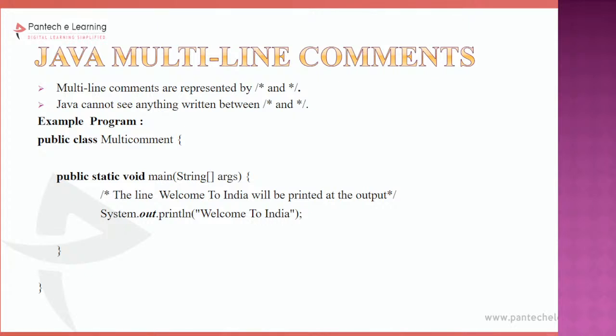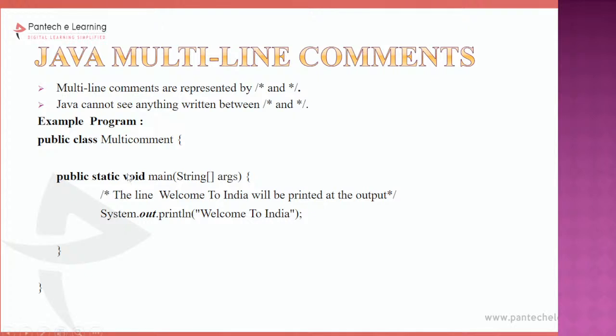Based on my application, I first need to look. For example, if I have some simple user-defined functions, I can go for single line comments. What is the use of that user-defined function? What is that function going to do? For building some larger applications, I have to see whether I can go for single line comments or multi-line comments. Based on my requirement, I can go for single line comments or multi-line comments.